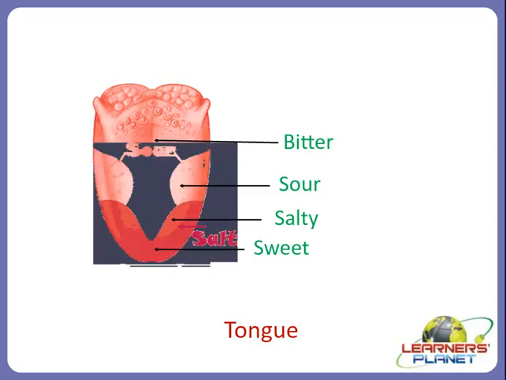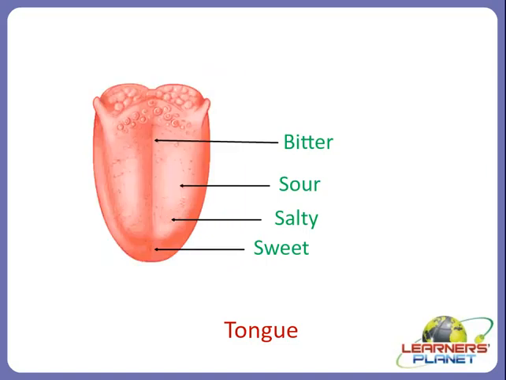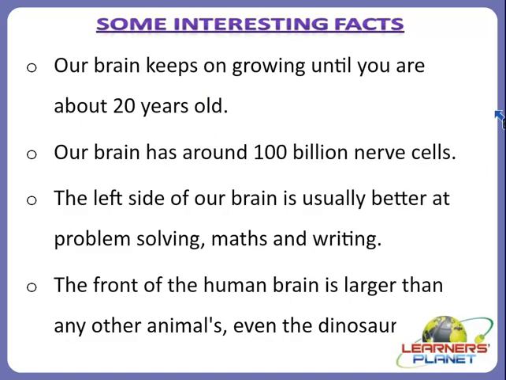Now let us discuss some interesting facts about our body, our brain, our nervous system, right? Do you know, children, that our brain keeps on growing until you are about 20 years old?